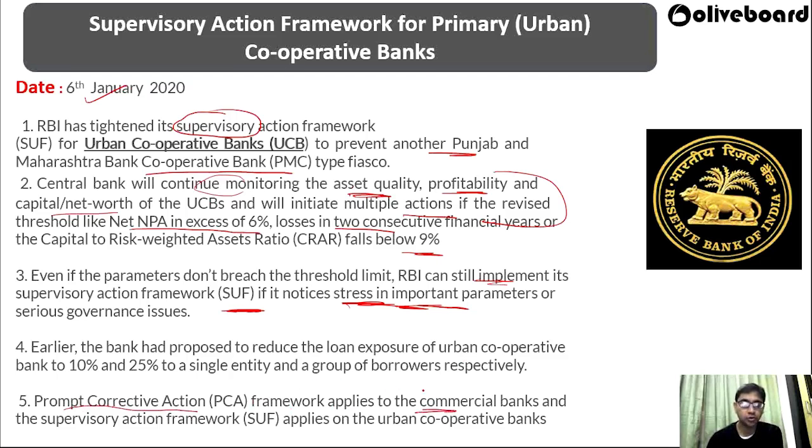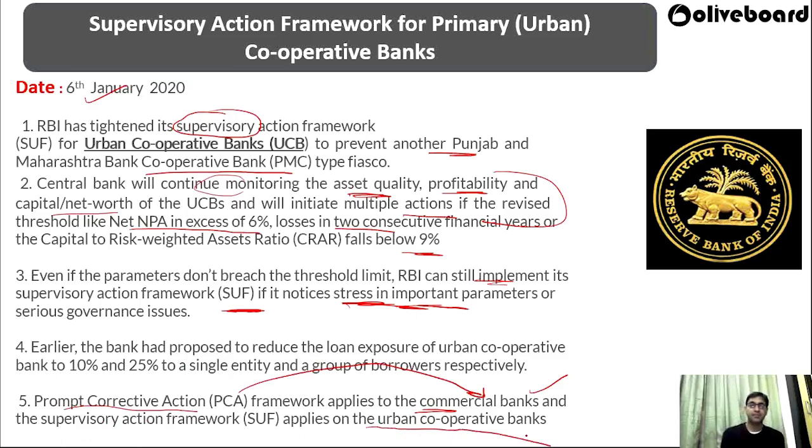That means you should know the difference in the RBI paper. You can ask, the prompt corrective action framework applies to which kind of banks? Commercial banks, local banks, urban cooperative banks. So you should know that prompt corrective action is for the commercial banks, and the supervisory action framework applies to urban cooperative banks.